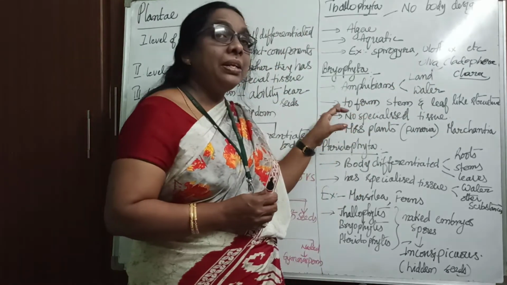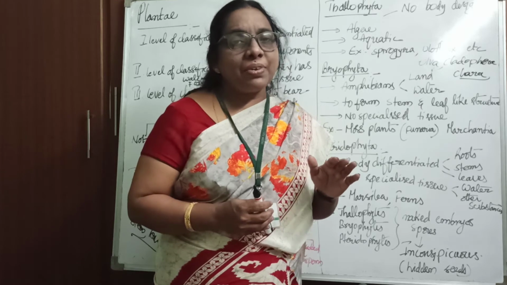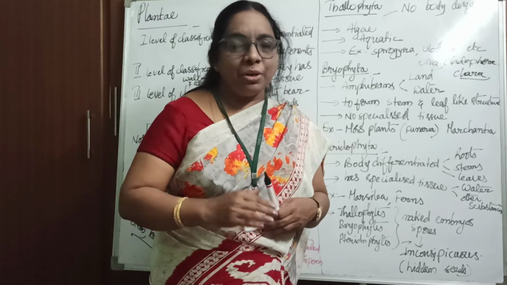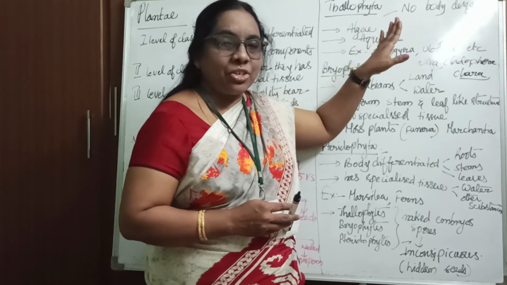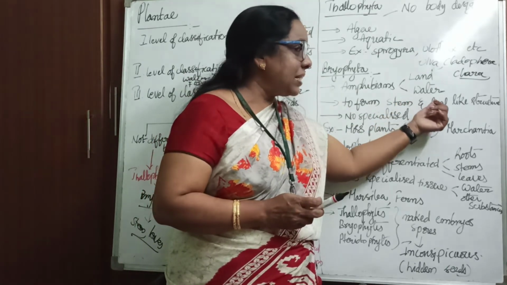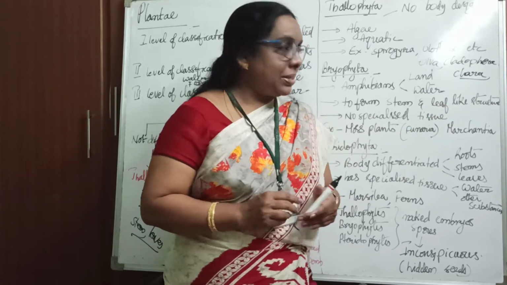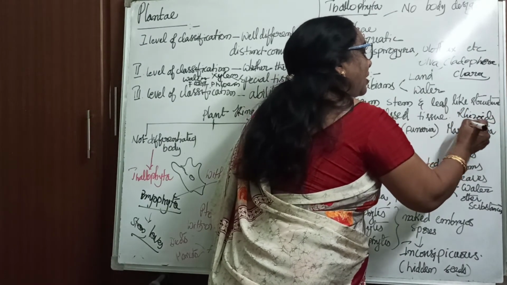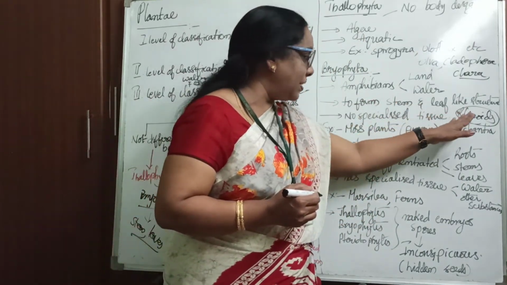Coming to the distinct levels, children, only one thing you have to learn here: in classification, the complexity levels increase from the lower levels to the higher levels while you are studying. Here there is no special tissue, and no distinct plant body structure. But here there are distinct components: they produce stem as well as leaf-like structures. They don't have any roots, but in the case of the root, they have a specialized structure. This bit is important, children: they are called rhizoids. They have a specialized structure called rhizoids.